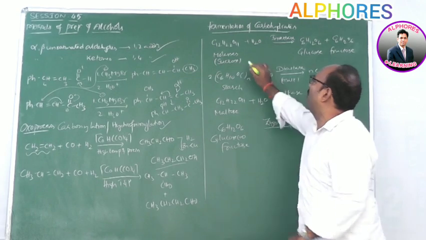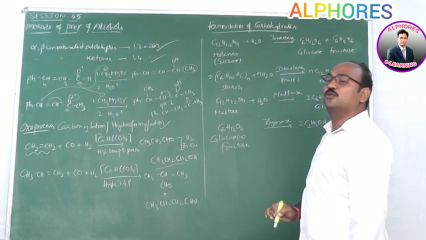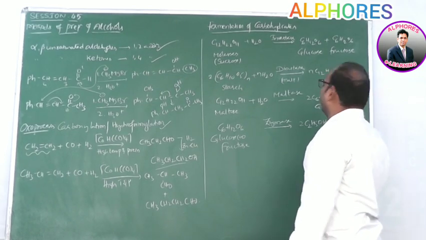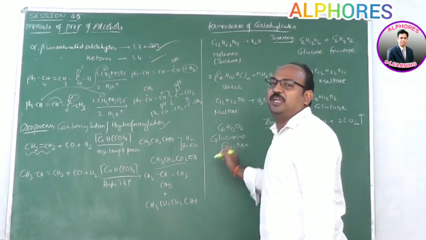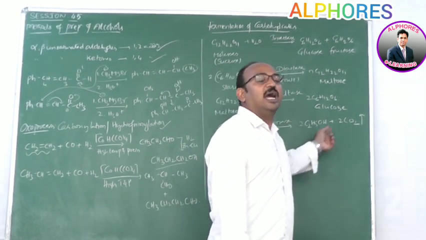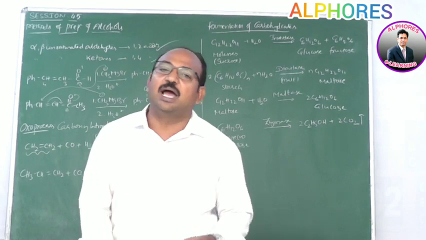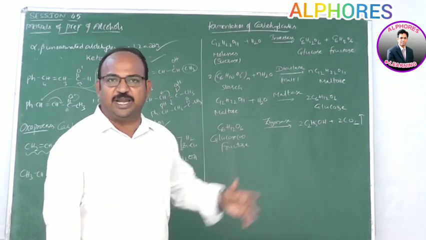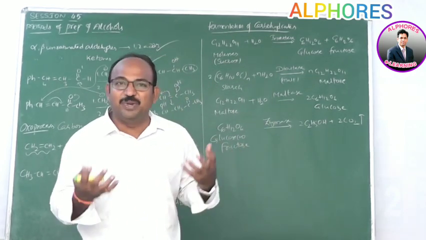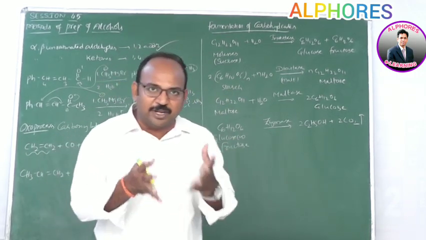So during fermentation from molasses, which enzymes are used? Invertase and zymase. From starch? Diastase, maltase and zymase. Here 6-carbon glucose or fructose gives 2-carbon ethyl alcohol and 2 moles of carbon dioxide. The liberation of carbon dioxide we can easily recognize, and it indicates that the fermentation process is completed. How can you remember? It comes out with brisk effervescence, just like milk coming out upon heating.